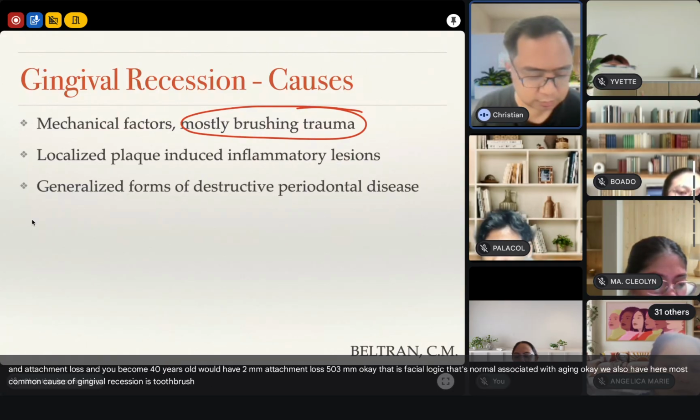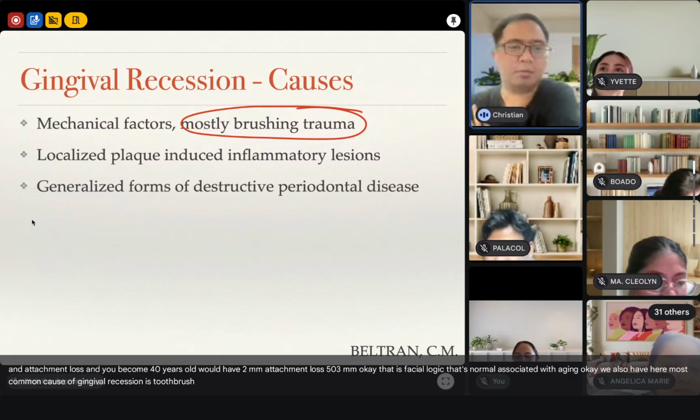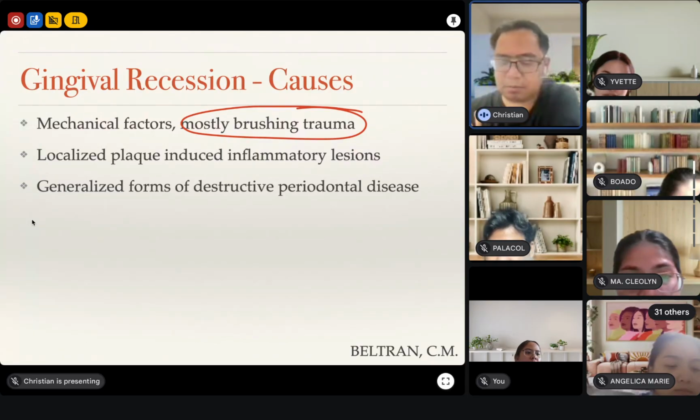Ano ba nangyari sa canvas? Nahack ba yung canvas kahapon? Ano kahapon pa nagsasend ng memo yung canvas sa amin?